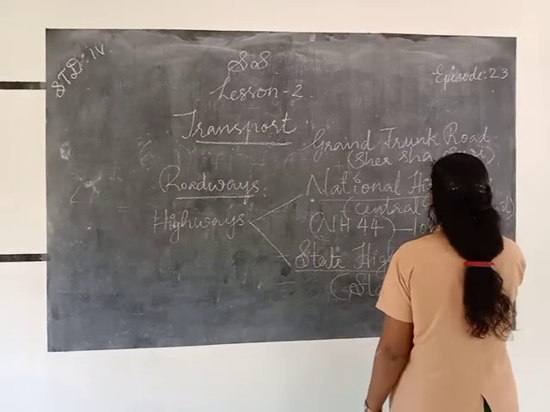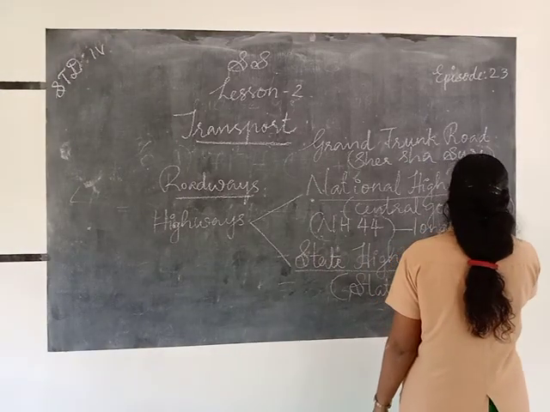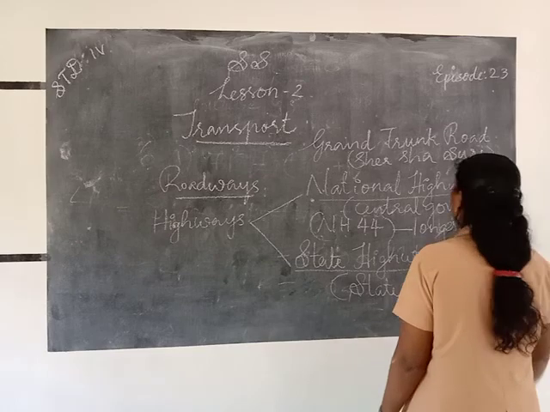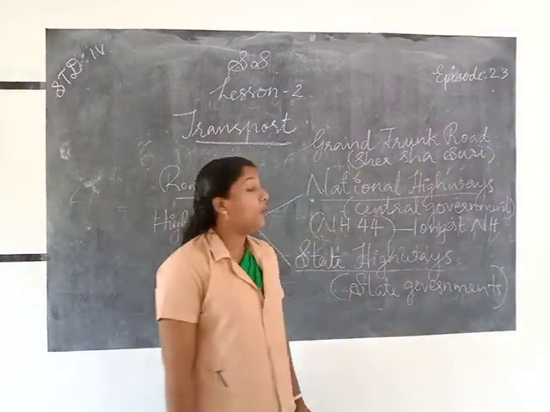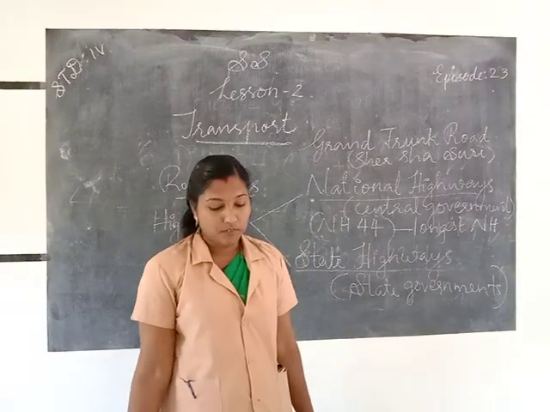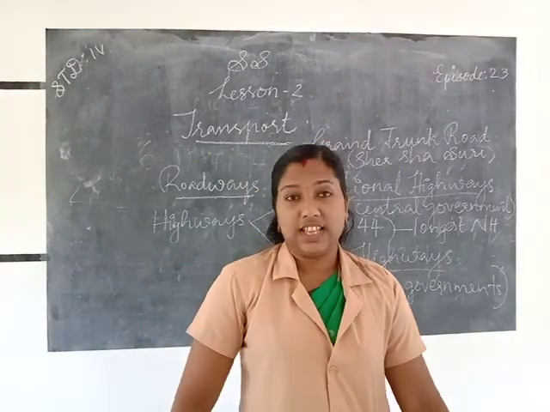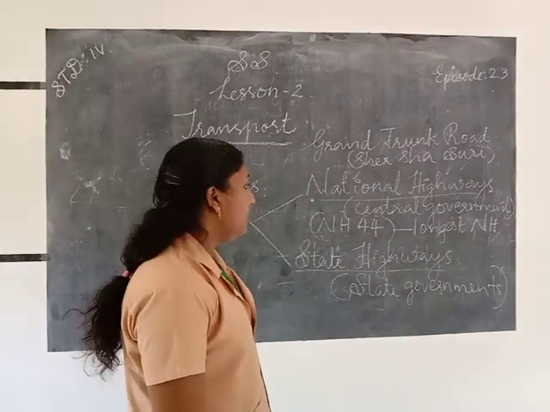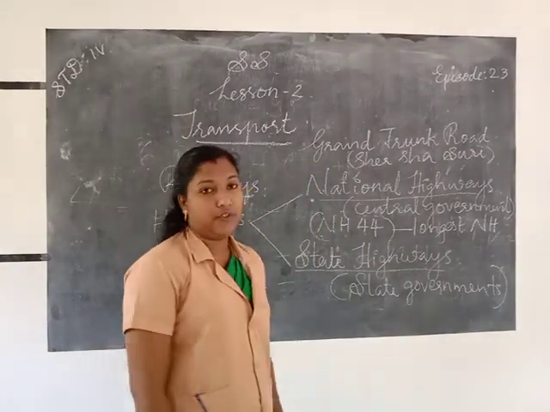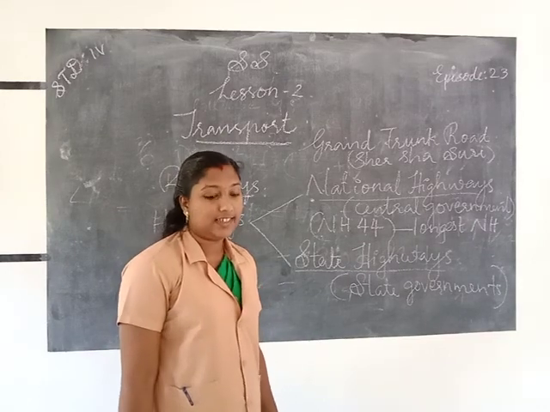That means the longest national highway is NH44, from Srinagar to Kanyakumari. I think all of you understood about the roadways.